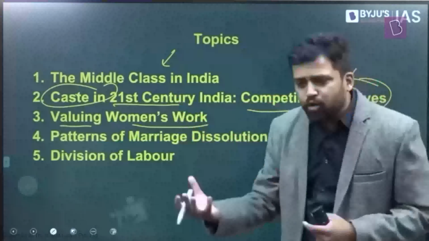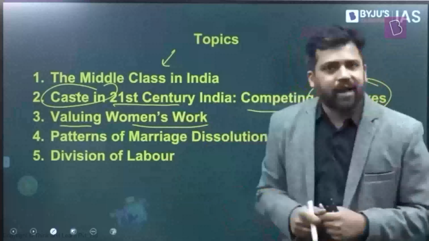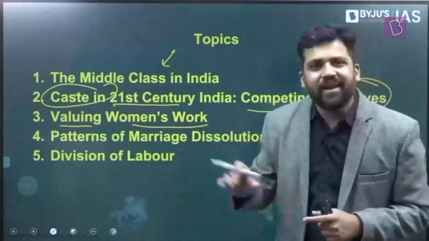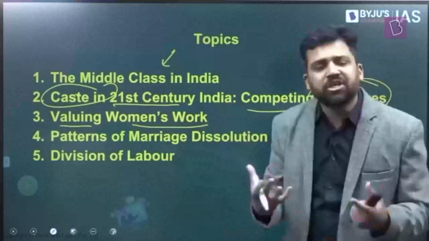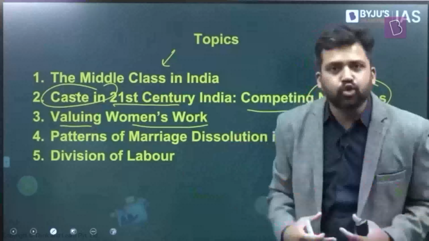And again, if there is a value, if you are able to find a value for that work, should we be compensating women for that? Now, why is this relevant? There have been some states recently, like the recent elections, which mentioned that women who are working within the household are being unpaid, right? They're not paid for that work.